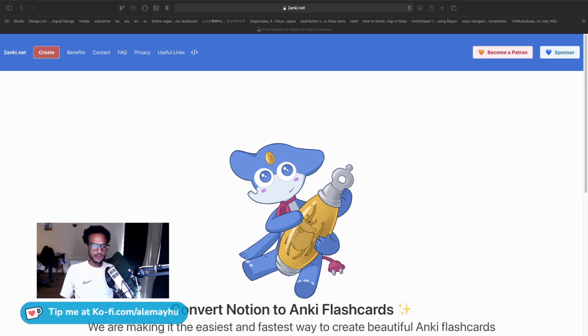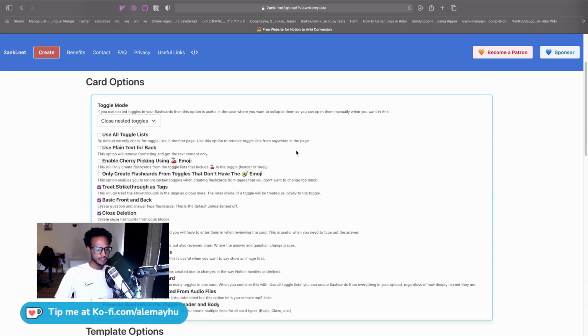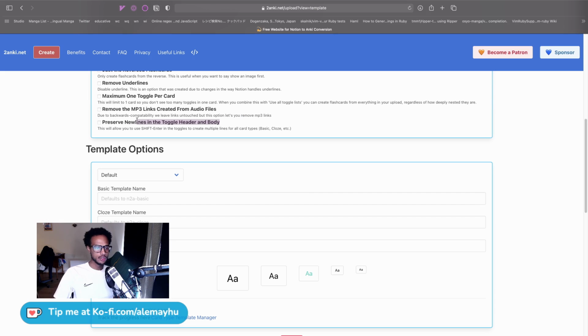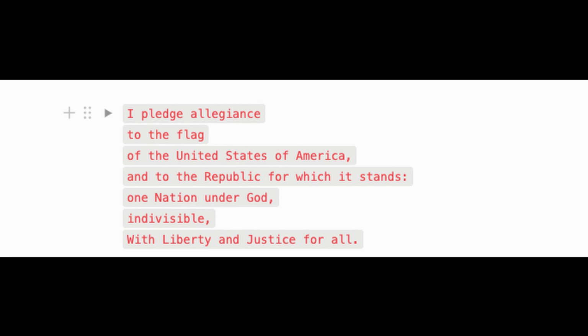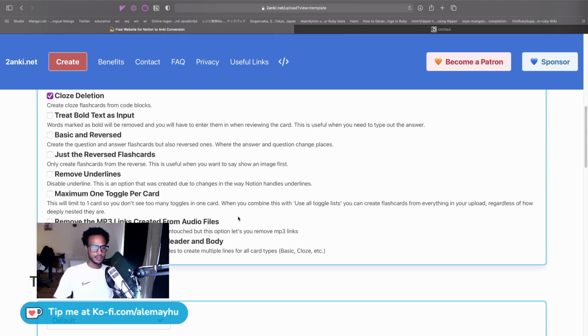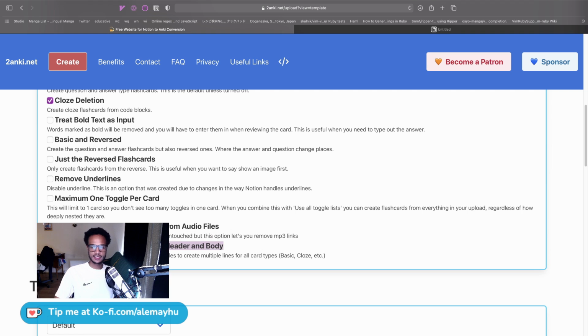Today I wanted to give you a new status update on what's new in Notion to Anki. You probably already saw it from a previous YouTube video, but if you haven't, there's a new option here to preserve new lines in the toggle header and body. This will enable you to have multiple lines, and that's very useful if you have, for example, paragraphs and a list of some kind. There will be a link in the description for a video where you can see how to use it. But it's very self-explanatory. When you use Shift-Enter, you get new lines, right?